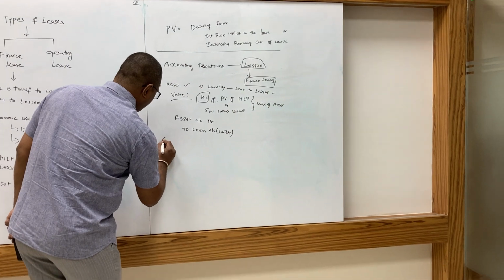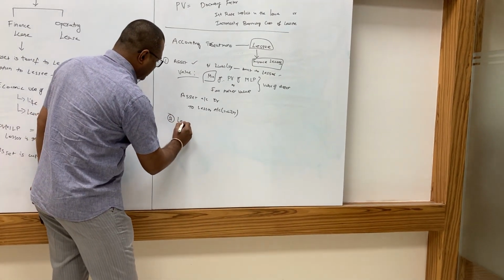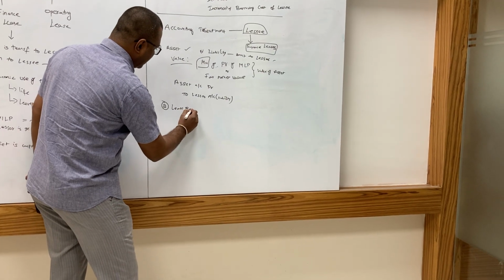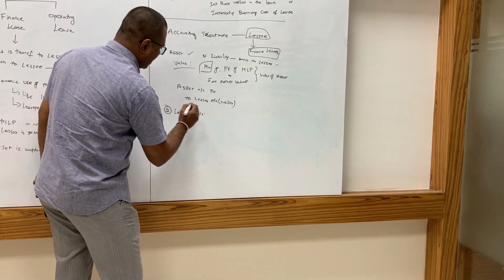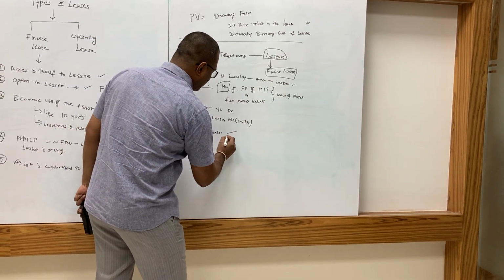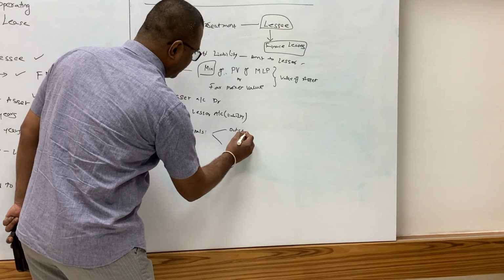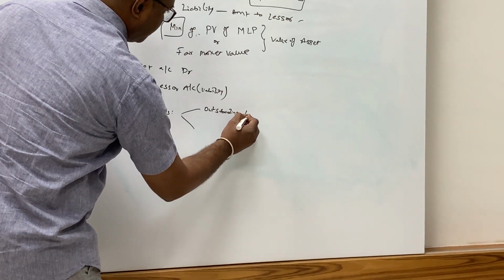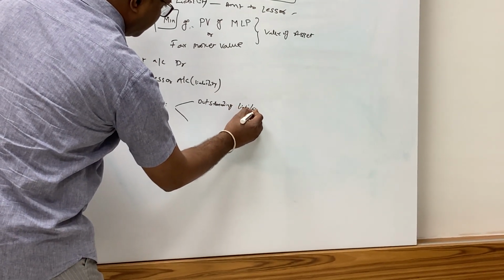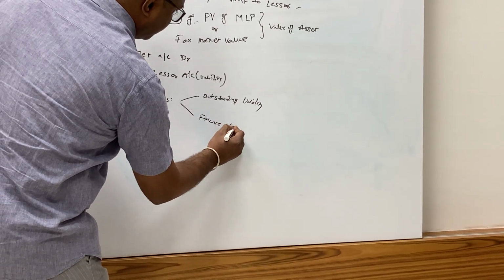Next, what to do? Whatever lease rentals the lessee pays have to be divided into two aspects. One is towards outstanding liability, another one is finance charges.